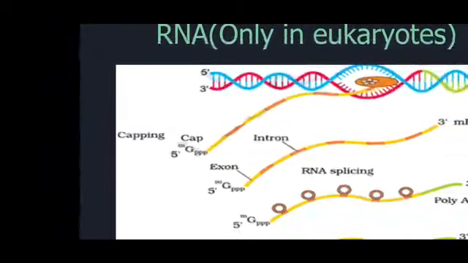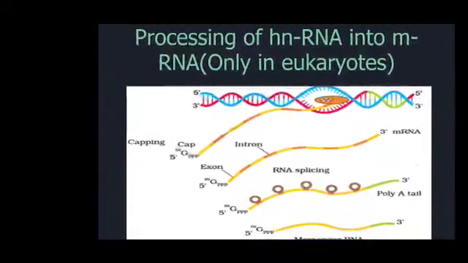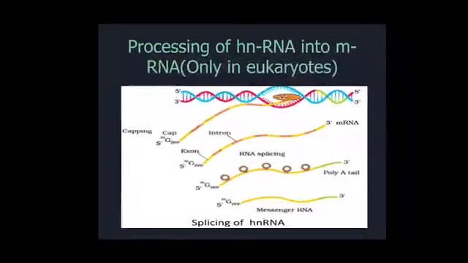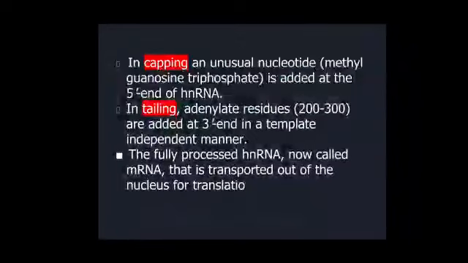The process of adding this methyl guanosine triphosphate is called capping, and it is done on the 5 prime end of the hnRNA.